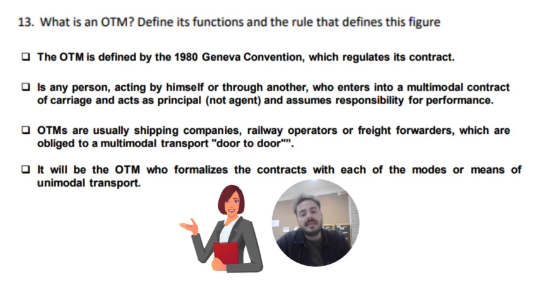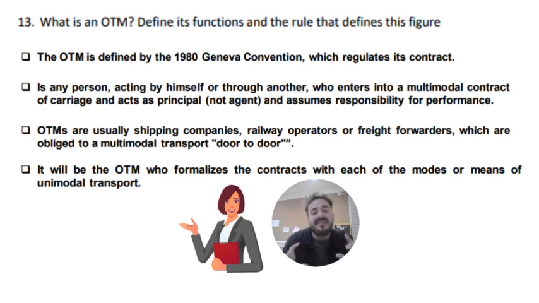An OTM is a legal person or physical person, which is usually a shipping company, a freight forwarding company, or a big railway operator. It's a figure that lets you perform a multimodal transport operation door to door. They are going to simplify the operation. They are going to issue you just one single document, one single contract. So the only thing that you have to do is to pay them, and that's all.